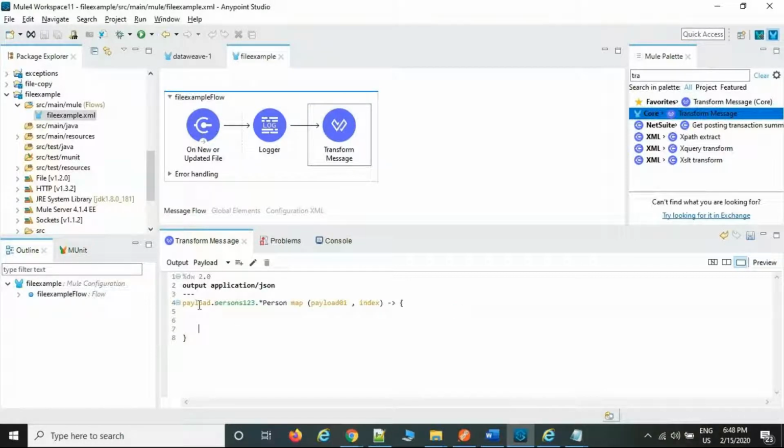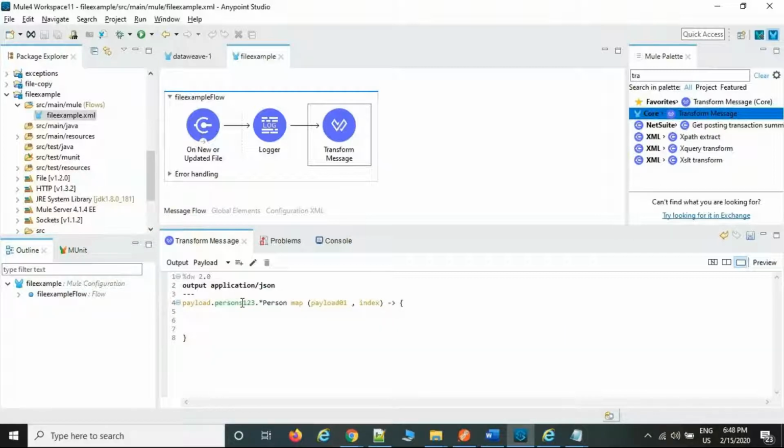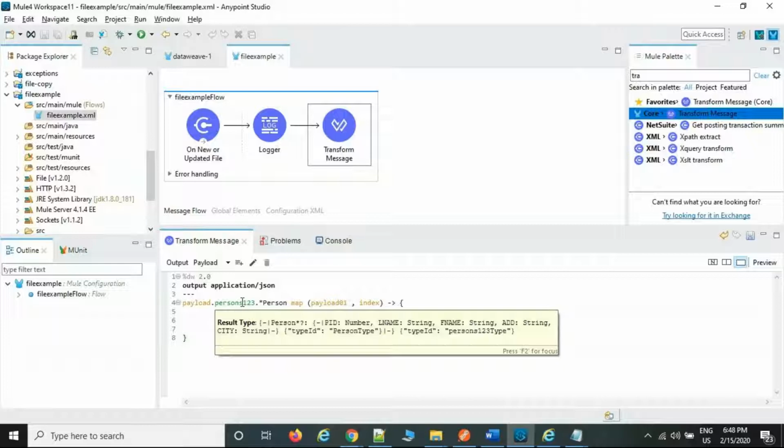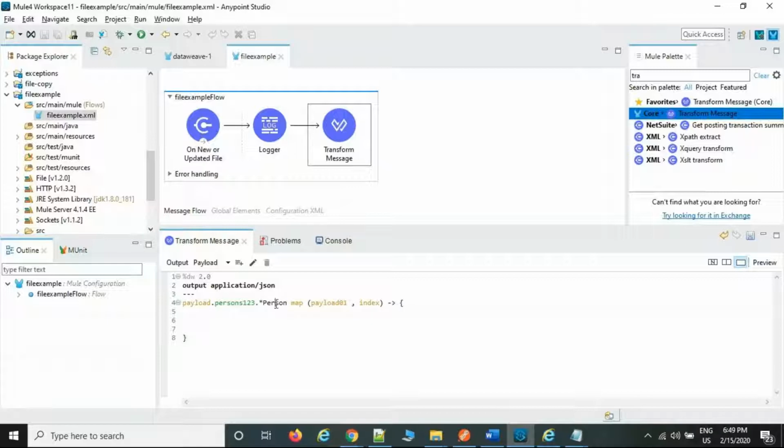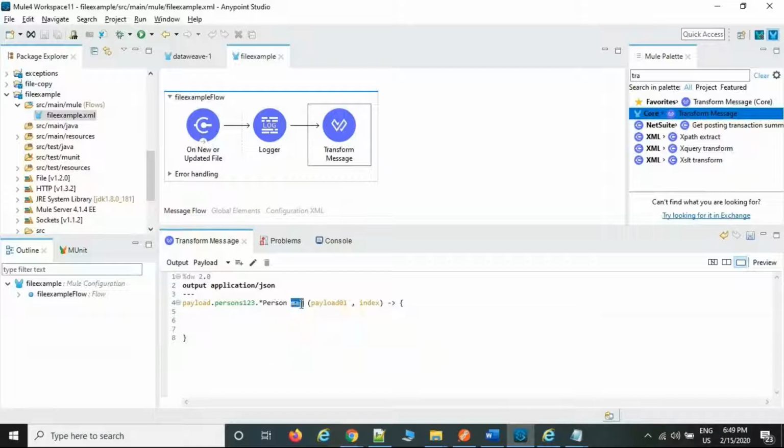See, first try to understand this one. The file is available in the payload. In the payload, there is a root element available. So I need to call from the root element, payload.root element, and this root element has multiple persons only. That is the reason for dot star. So it will repeat each person's information by using the map operator, and this is the value and this is the index. Now come back here.